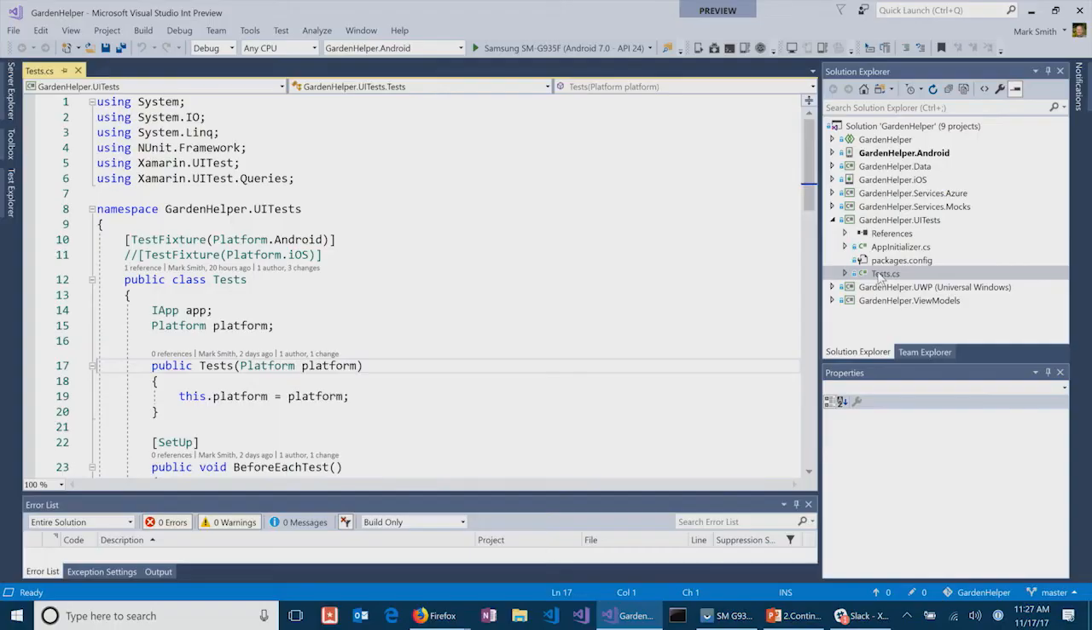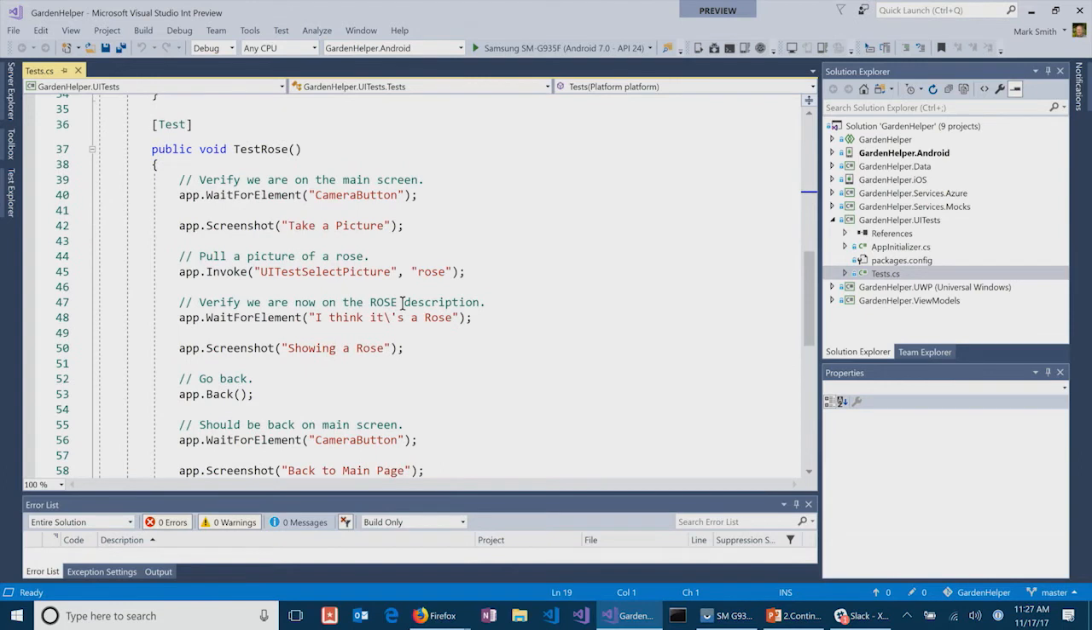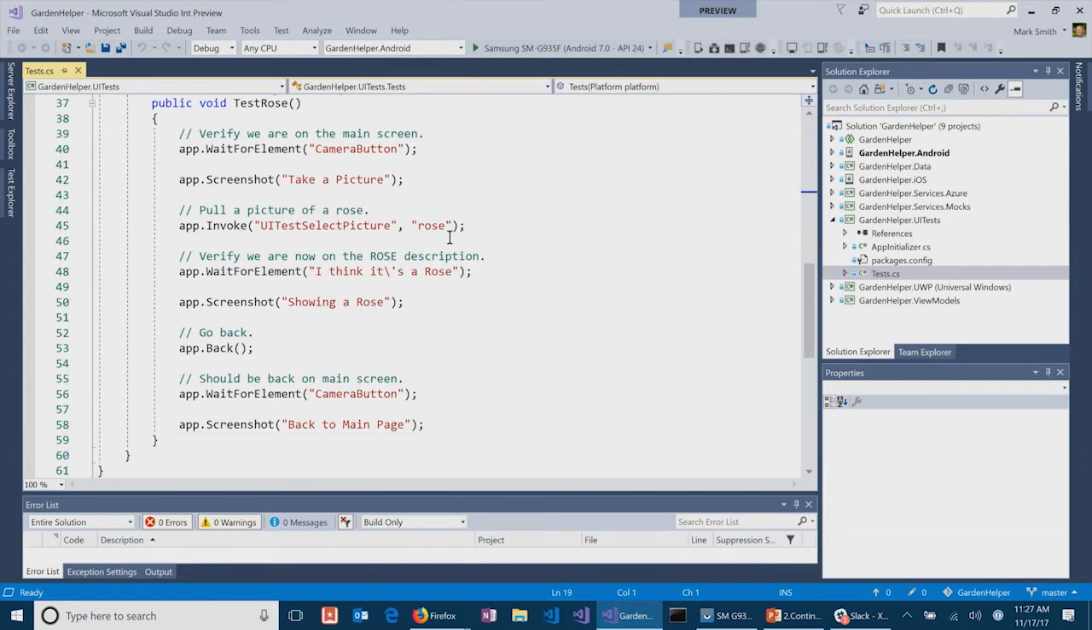Yeah, and so you can see that I've got NUnit sort of things here, the test fixture. I'm going to make it an Android test here. This is a cross-platform test, and so I'm going to start the application. And this is really the main test that I'm using here. I call it TestRows.